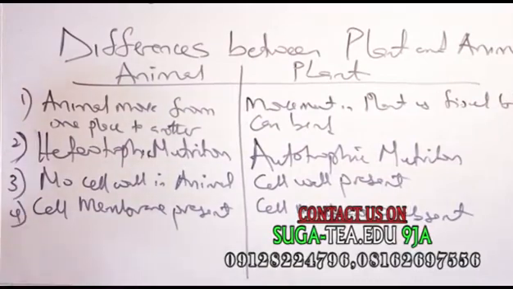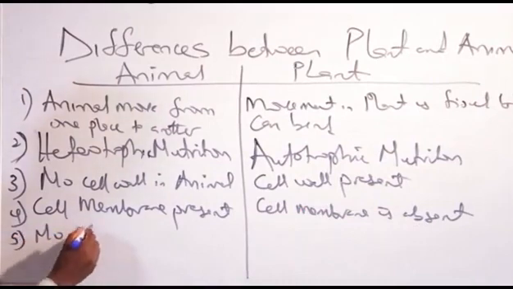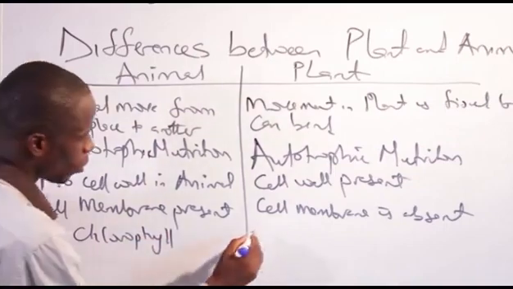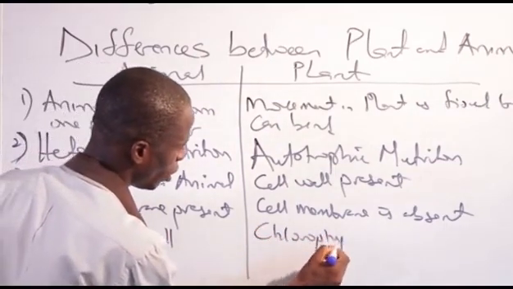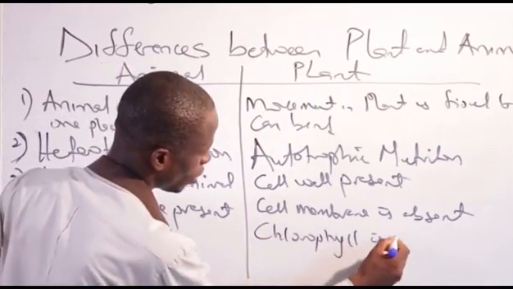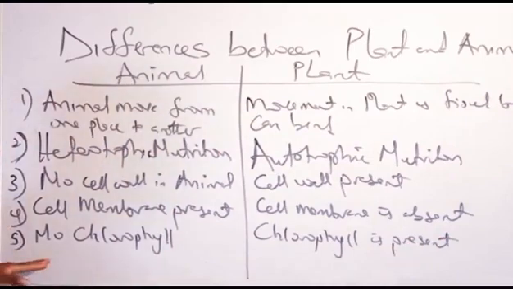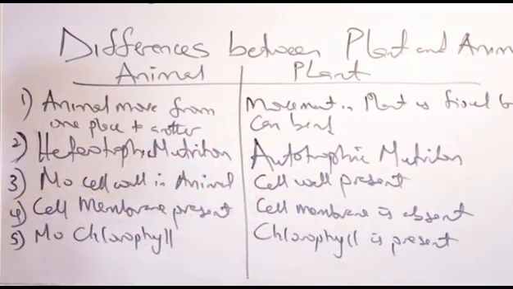Chlorophyll is absent in animal. No chlorophyll in animal, while chlorophyll is present in plants. What is the function of chlorophyll? Chlorophyll is what the plants use for food production through photosynthesis.